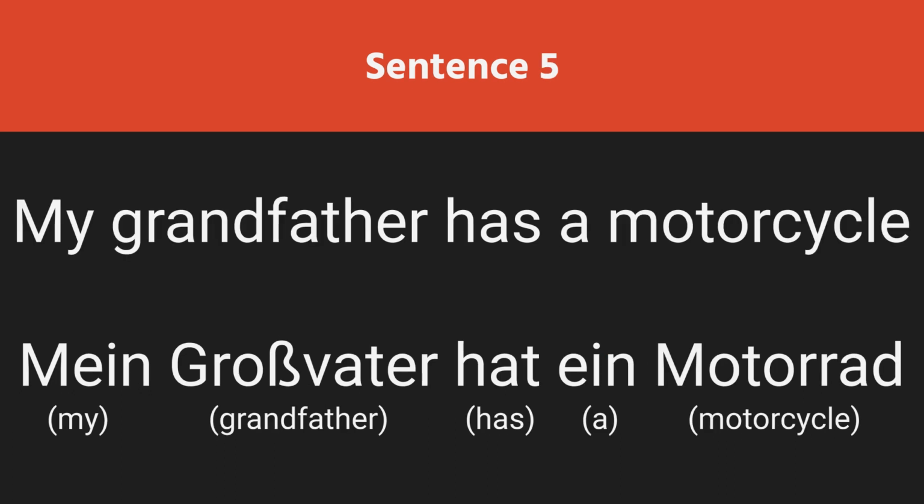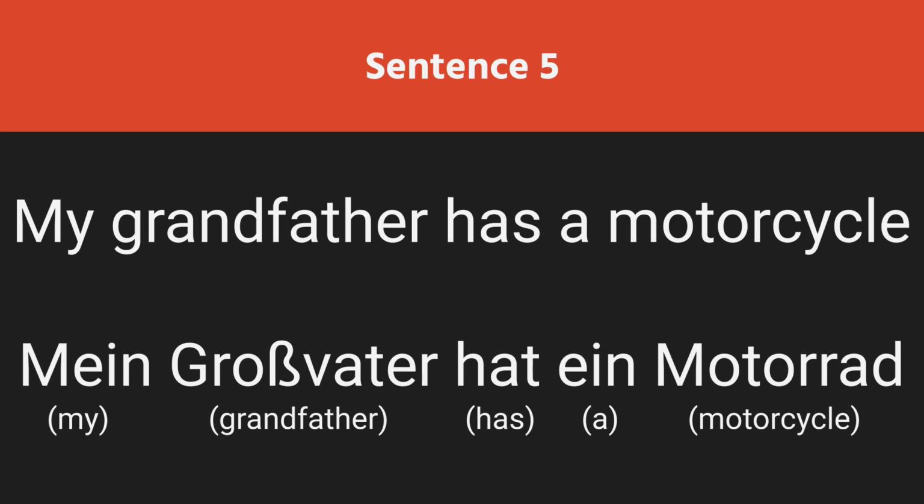My grandfather has a motorcycle. Mein Großvater hat ein Motorrad. So the noticeable difference in this sentence as compared to the earlier sentences is the use of the verb hat instead of ist. The infinitive haben is conjugated as hat here because this is the conjugation for a third person singular, which the Großvater as a noun is.